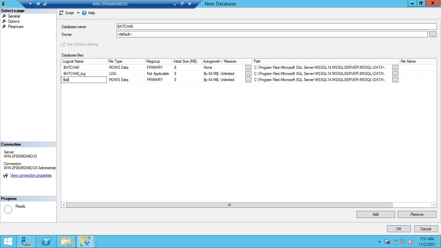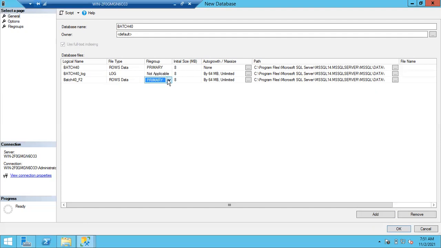Okay, batch 40 underscore F2. F2 means file 2. Is this a data file or log file? I want to create a data file. So you can select data file. And as it is a data file, of course it has to be stored in a file group, right? By default it will be created in the primary file group.